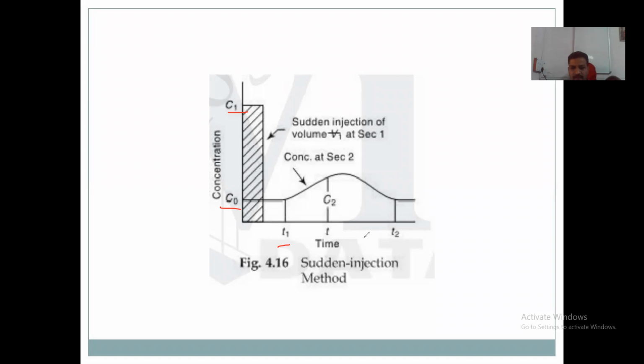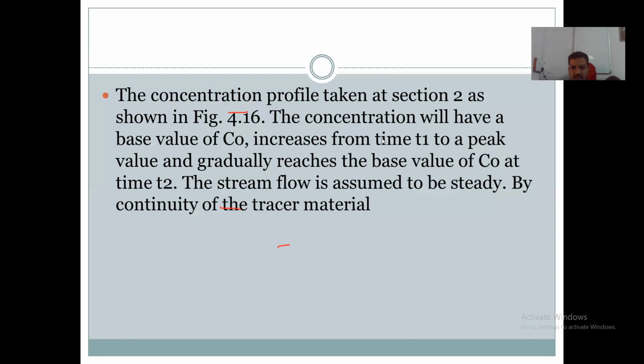It changes with time. Thus, this concentration will have base value C0, increases from time T1 to a peak value, and gradually decreases to the base value of C0 at the time T2.